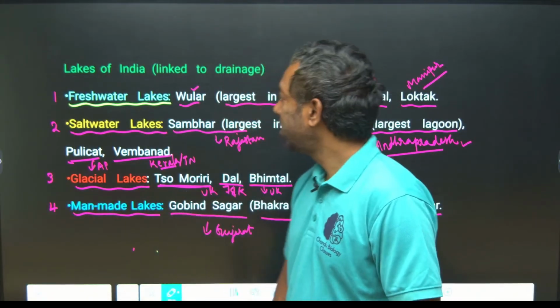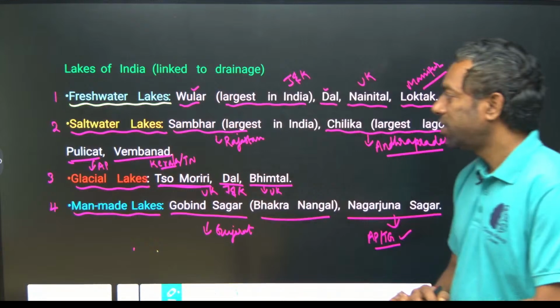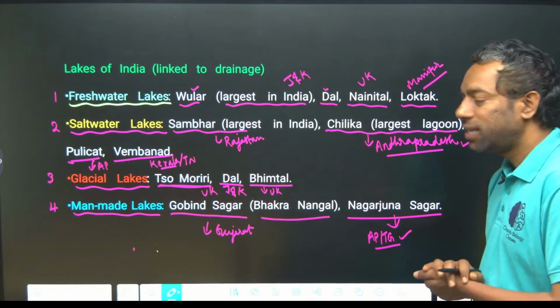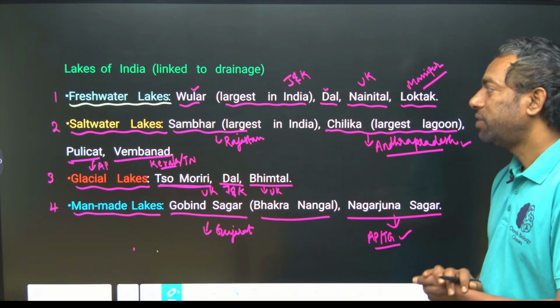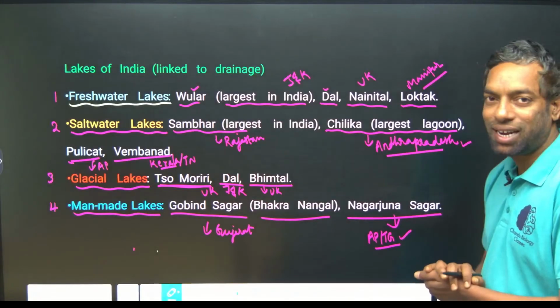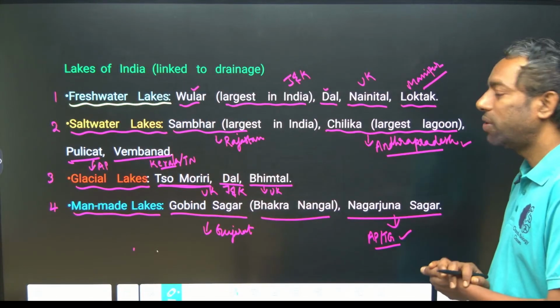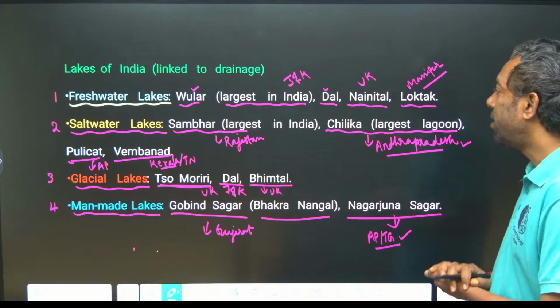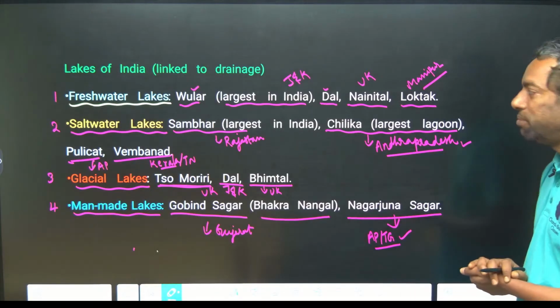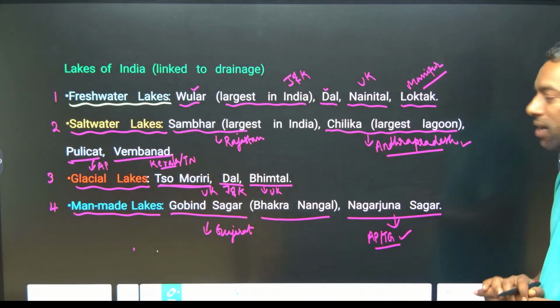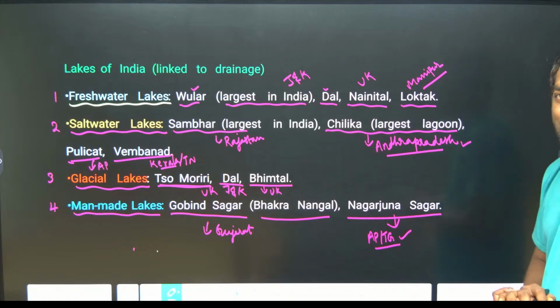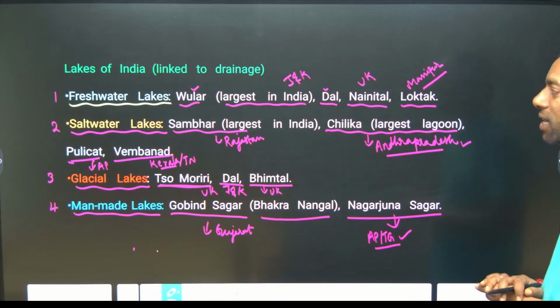Let me go through them again: freshwater lakes, saltwater lakes, glacial lakes, man-made lakes. Freshwater lakes: Ular Lake, which is the largest lake in India, is located in Jammu Kashmir, and Dal Lake is also in Jammu Kashmir, Nainital is in Uttarakhand, and Loktak is in Manipur. These are the freshwater lakes.